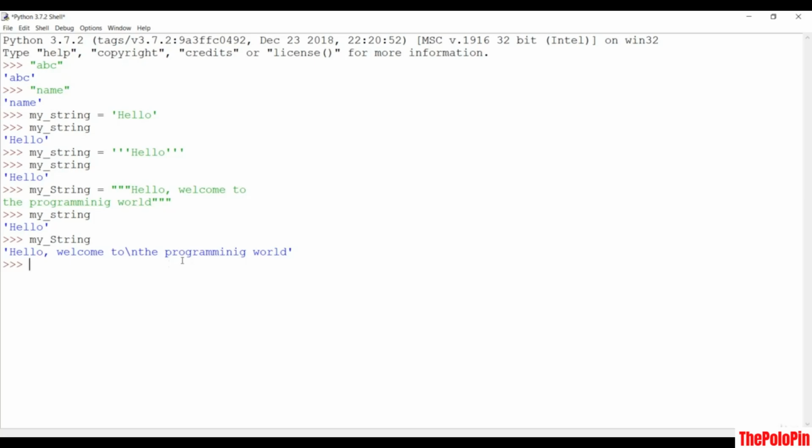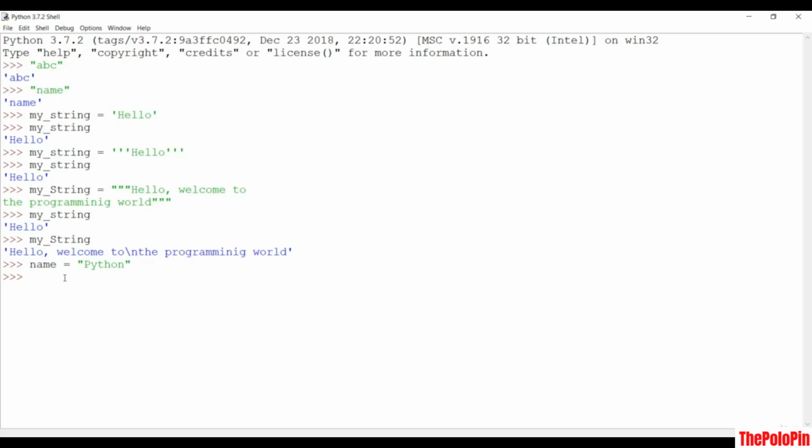Let me call it name, and if I say Python is the name and hit enter, and now you want to fetch an item from this string, you can do it by index. In Python, P is at position 0, y is at index 1, t is at 2, and similarly it increments by one at a time.